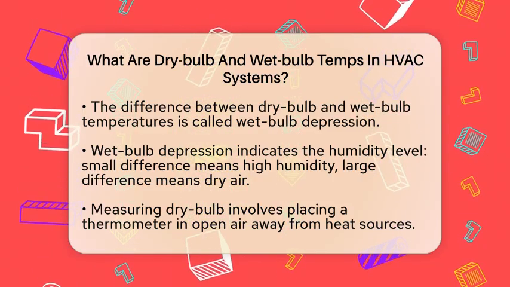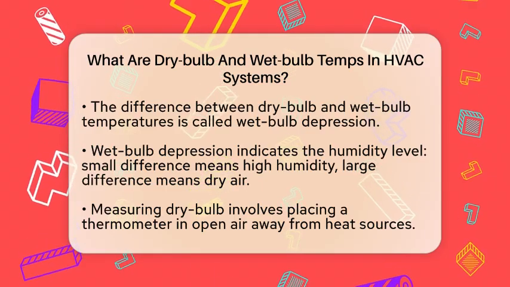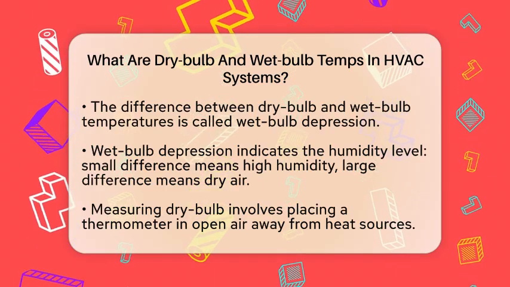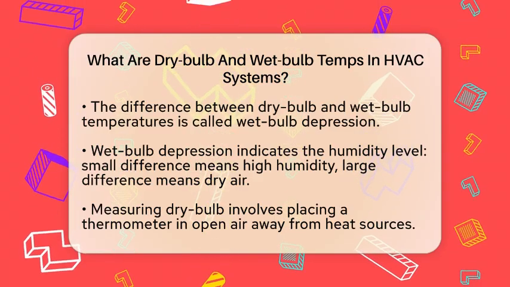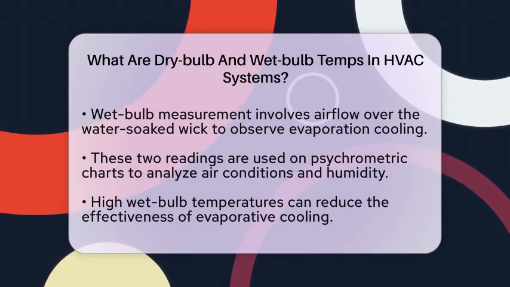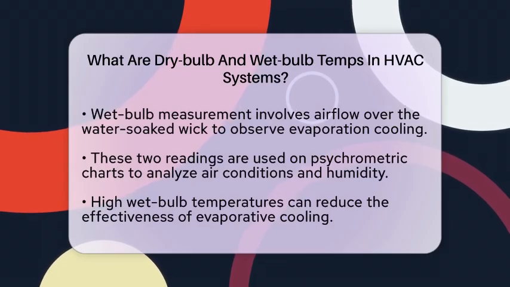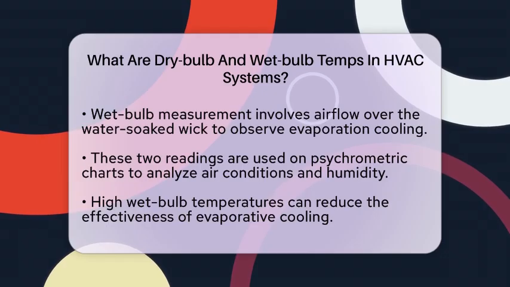The difference between the dry bulb and wet bulb temperatures is called the wet bulb depression. This gap tells us about the humidity level in the air. If the two temperatures are close, the air is humid. If they are far apart, the air is dry. This information is vital for HVAC systems because it helps engineers understand how much moisture is in the air and how effectively evaporative cooling can work.